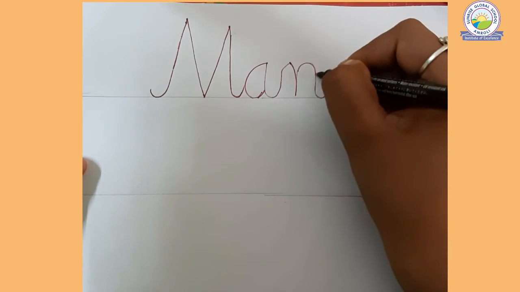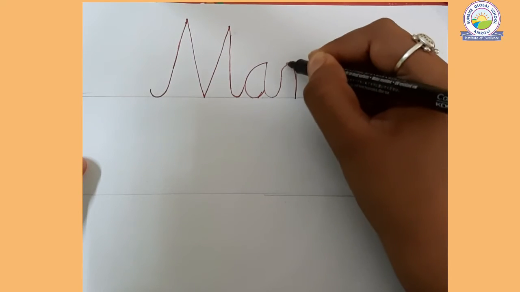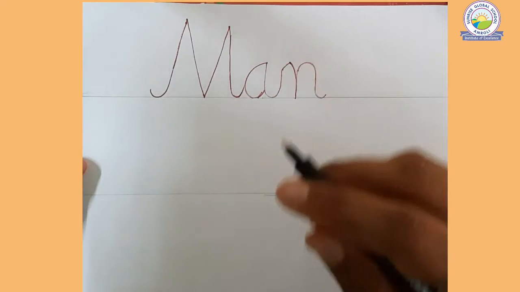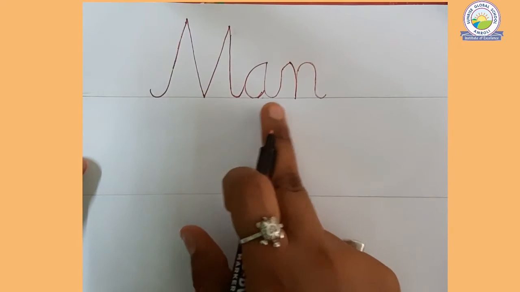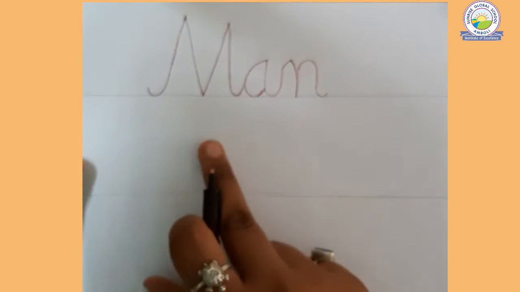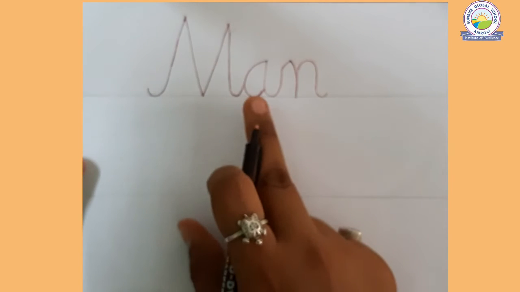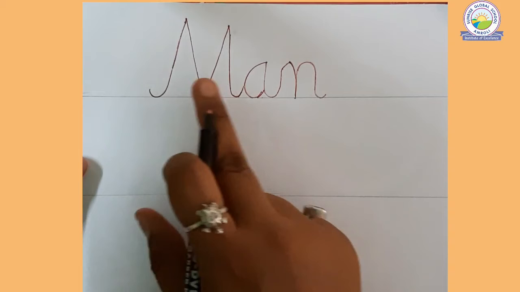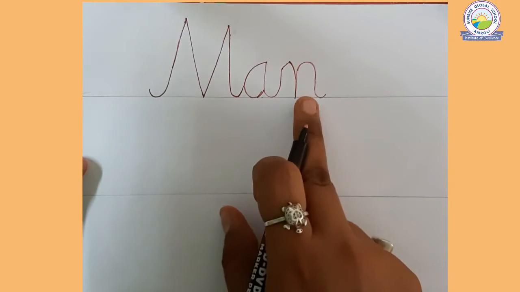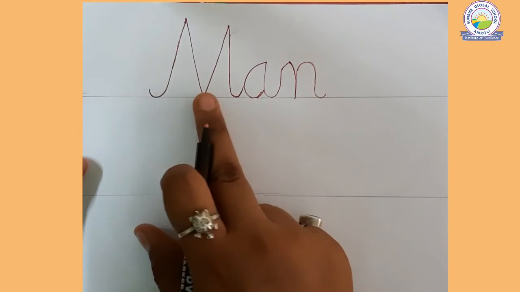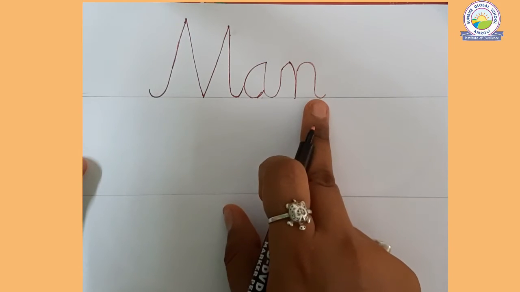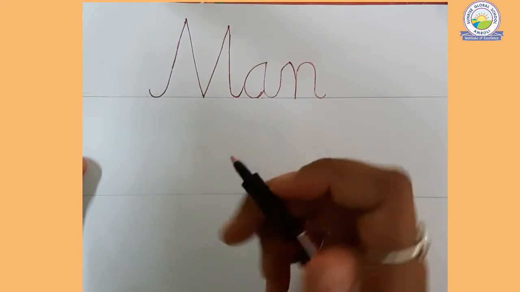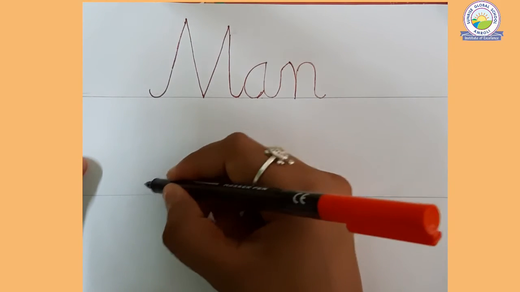Did you see? Ma, a, na, man. So the vowel sound is here in the middle. This is a consonant and this is also a consonant. Ma, a, na, man.